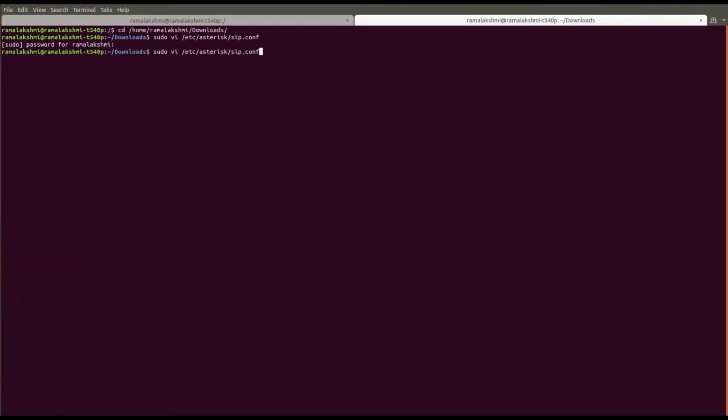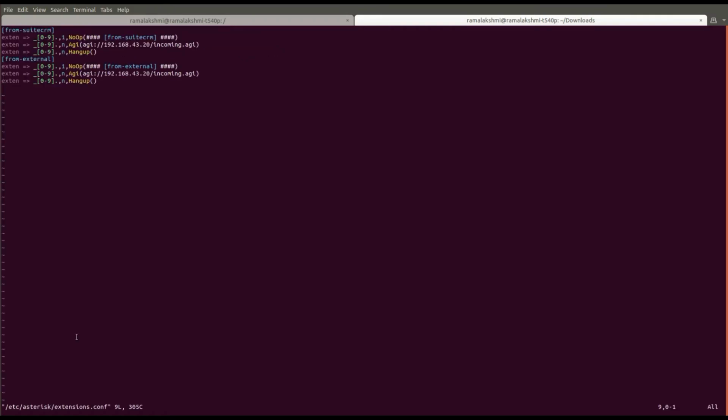Then locate the extensions.conf file. Here, modify the IP with the IP of your Asterisk server.